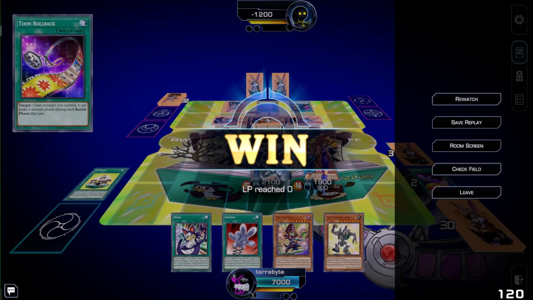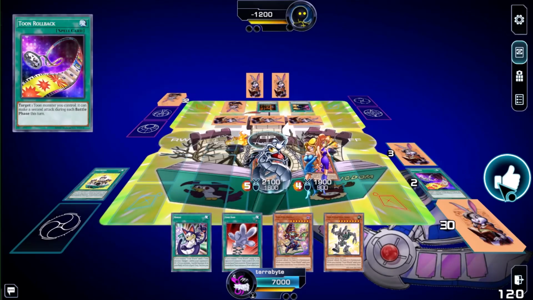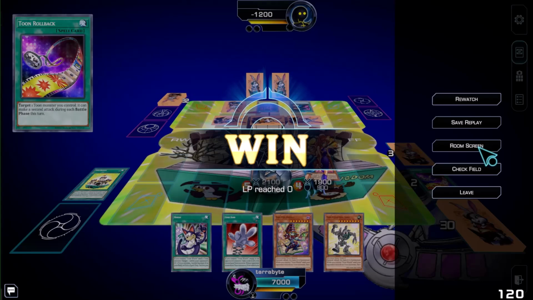It moved so fast you could barely hear the song at the very end of it, which I sort of think is funny. You have rewatch, save replay, room screen, check field, and leave, but obviously you can't use those, which is a bummer. You can't save or room screen.